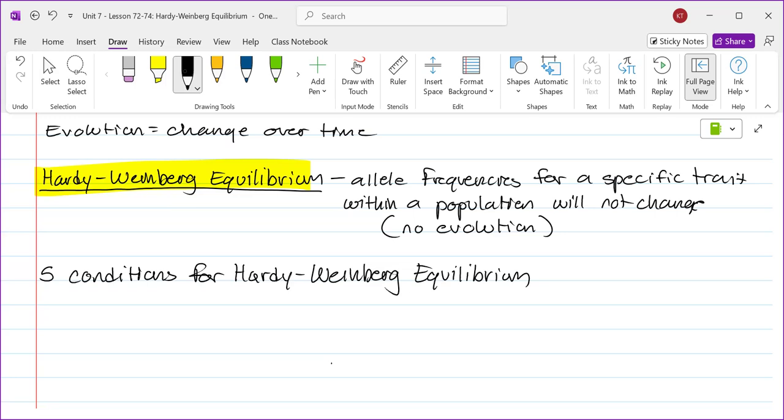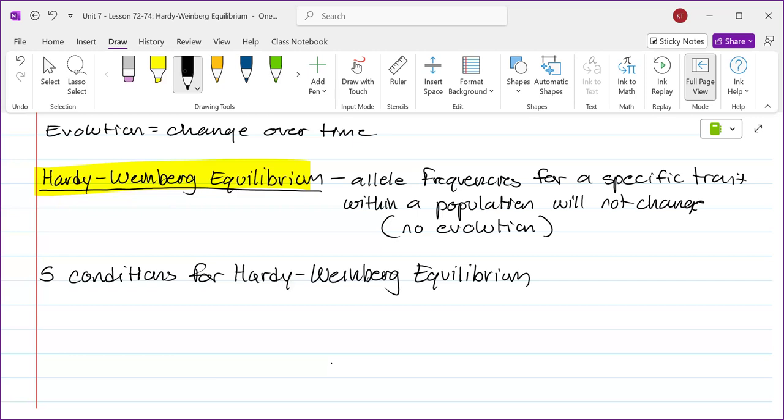Genetic drift, which is random changes to the allele frequencies. Natural selection, survival of the most biologically fit. No, we never said that one. Genetic drift, natural selection, 2 down, 3 to go. Gene flow, migration, in and out, traits in and out of a population. Mutations, permanent changes to the genetic code. One more. Non-random mating, selecting a mate based on preferable traits and rejecting potential mates that have traits that you don't like.